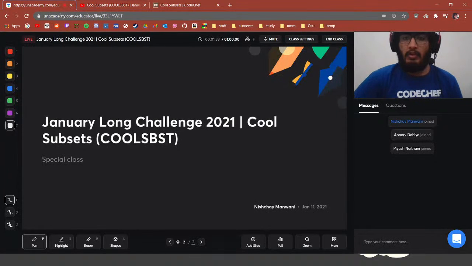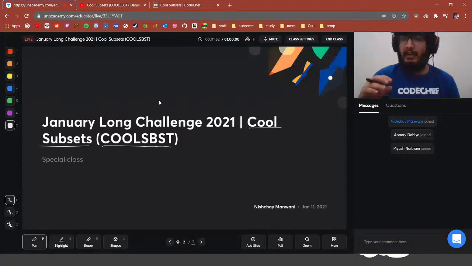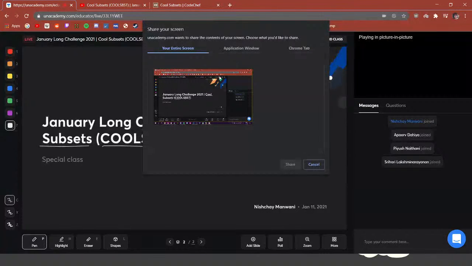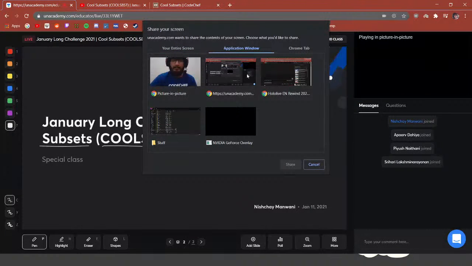So today we are going to be looking at cool subsets. This was a problem in CodeChef Long Challenge 2021, the January challenge. The problem code is COOLSBST. Let's look at this problem first. I'll also try to make you go along with my thought process, what I was thinking when I was solving this problem. And yeah, we'll be looking at the final solution as well.